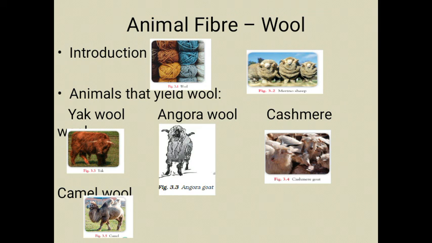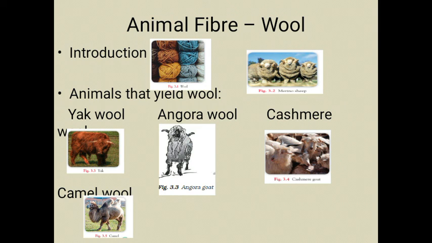So the finest and most valuable wool we get is from the merino. Merino is a breed of sheep from Spain, and the wool which comes from this sheep is the finest and most valuable wool.